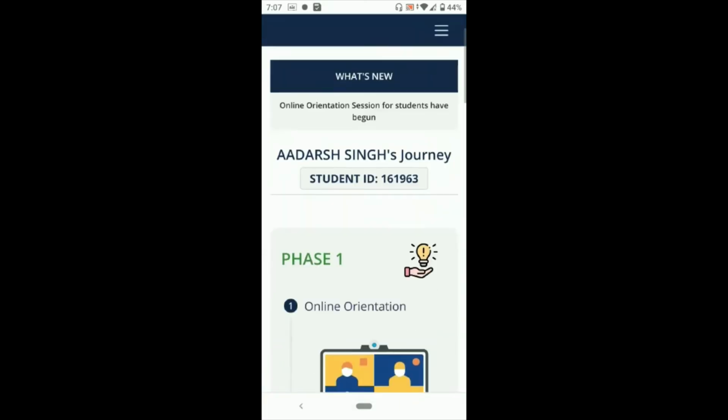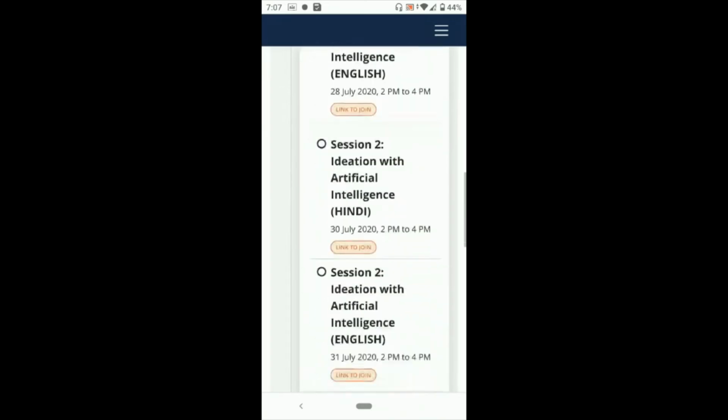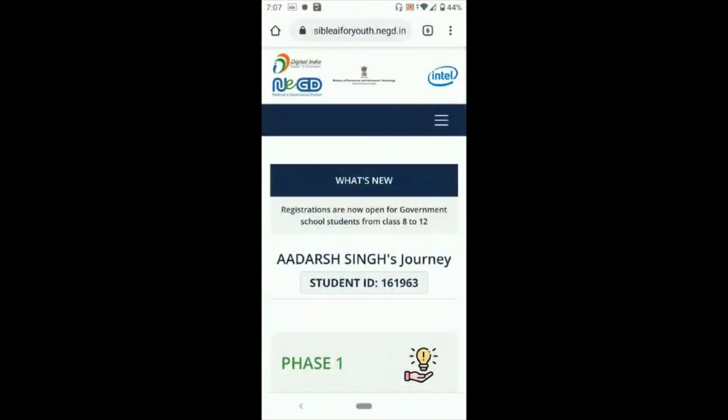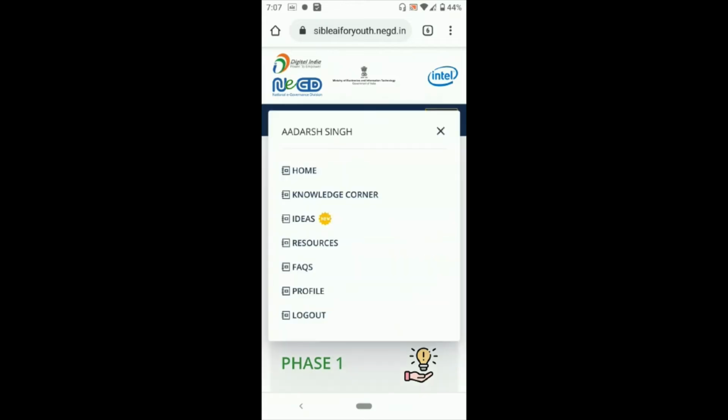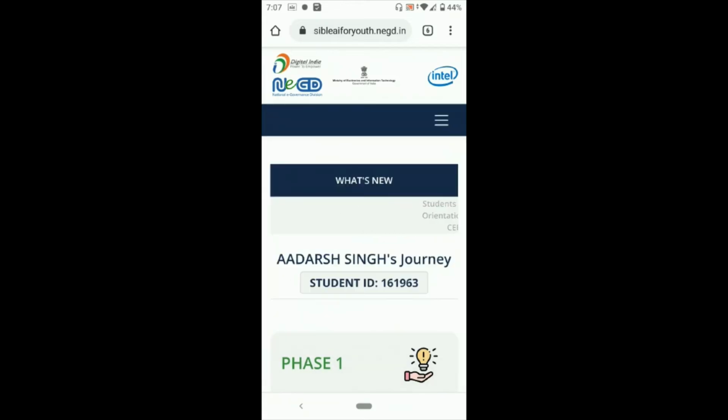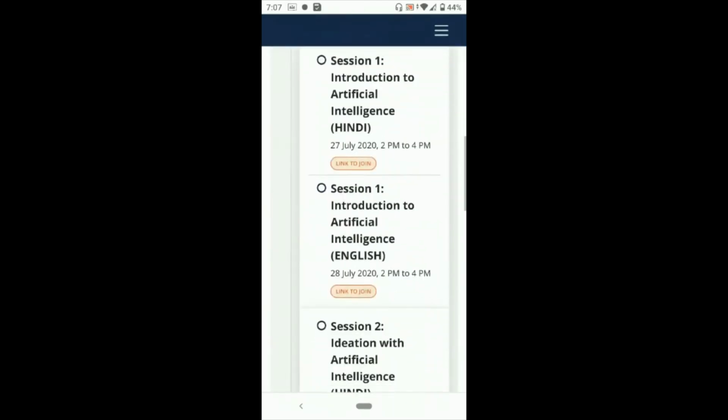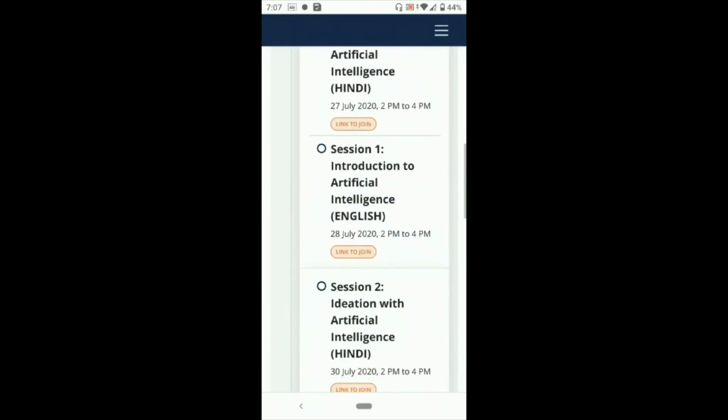Now see, this is the home page. And if you are not able to see the home page after login, what you need to do is tap on this three lines icon and tap on home. But we are actually on the home page, so I'm going to tell you what the next step is.